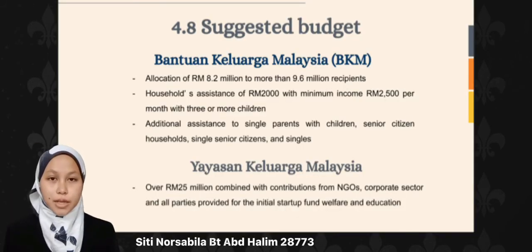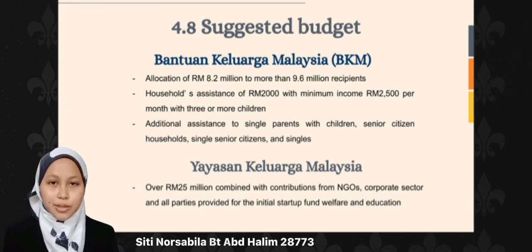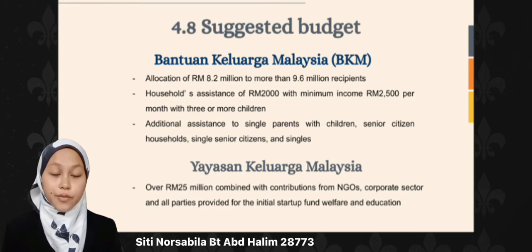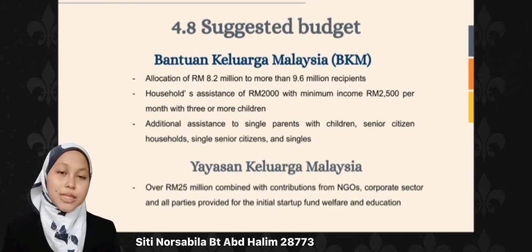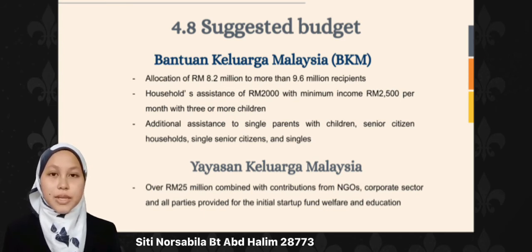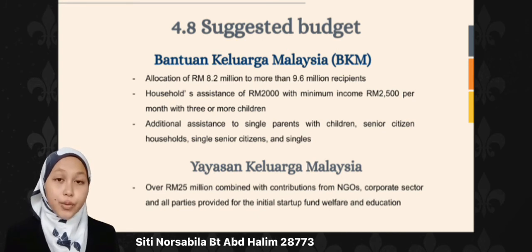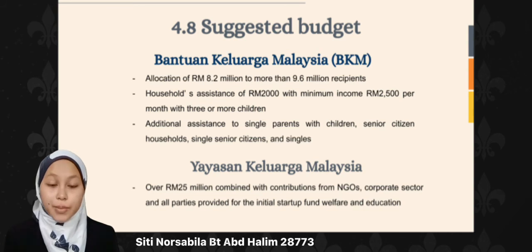4.8 Suggested Budget. The budget for this initiative was prepared with trade-off and prioritization among programs to ensure it fits with government policies and priorities. There is an allocation of 8.2 million ringgit Malaysia to more than 9.6 million recipients of Malaysia based on Bantuan Keluarga Malaysia BKM. The government will give households assistance of 2,000 ringgit Malaysia with minimum income of 2,500 per month based on